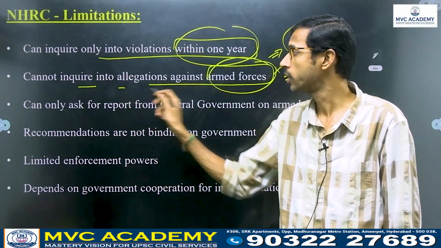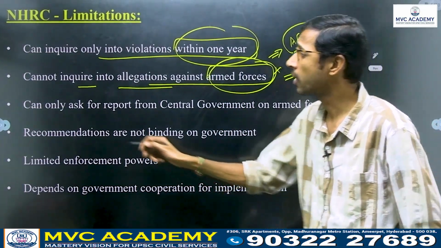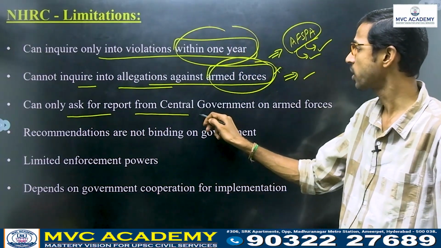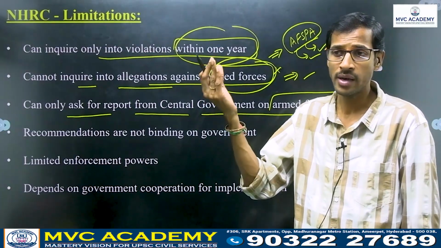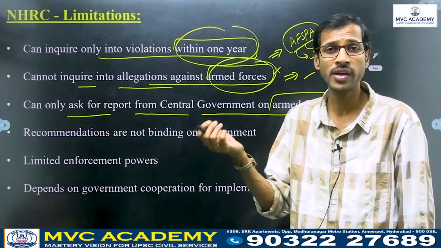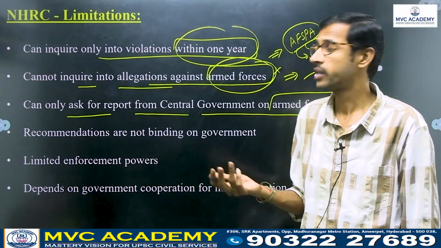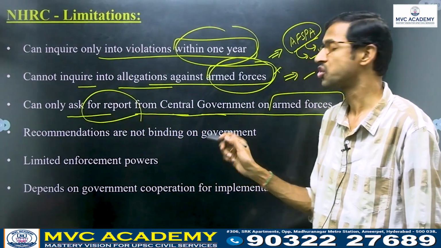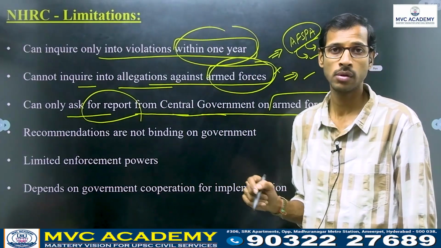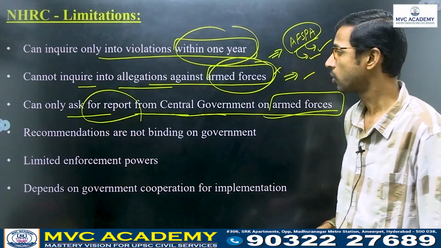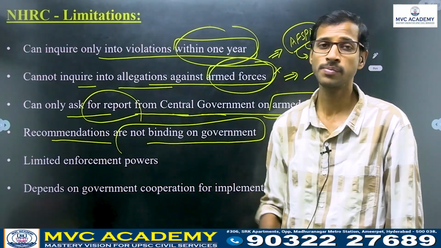NHRC cannot inquire into these allegations, especially related to AFSPA, etc. So it can only ask for a report from the central government on armed forces. If the National Human Rights Commission finds any violation of human rights by the armed forces, it can ask for a report from the central government. First of all, they can't inquire directly into allegations against the armed forces, right? And also recommendations are not binding on the government. That is also a limitation.